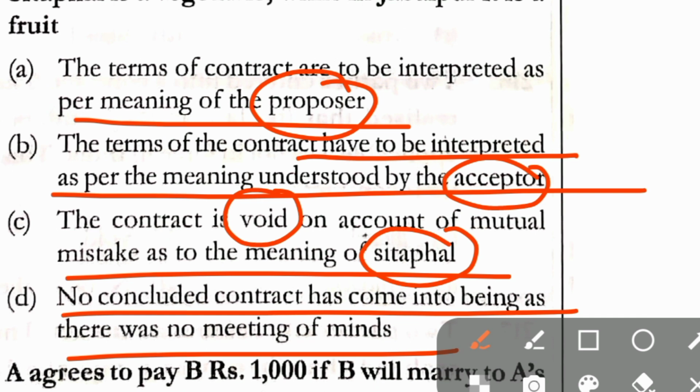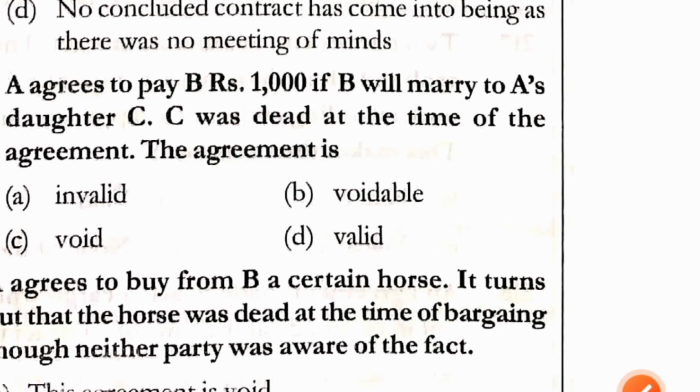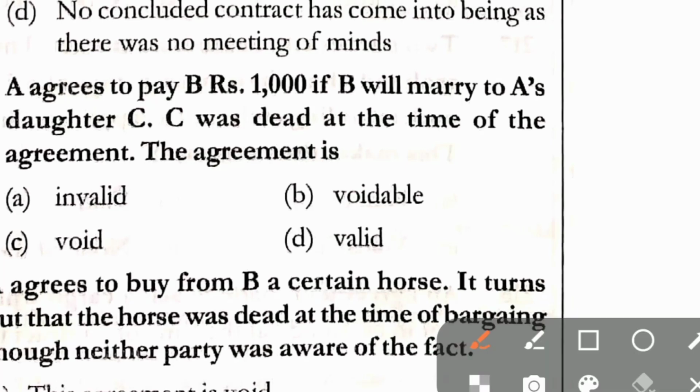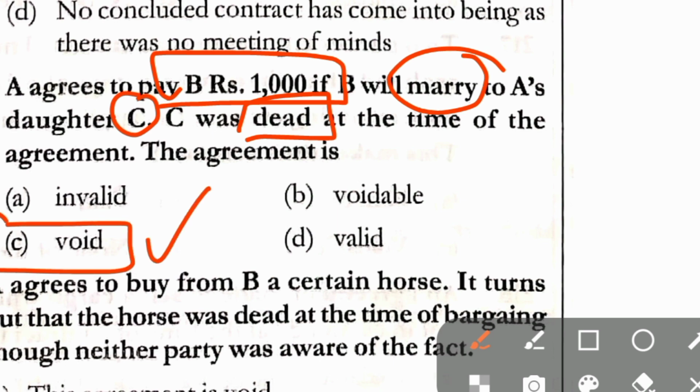Here in question number 222, correct answer is option C. The contract is void on account of mutual mistake as to the meaning of sitafal. Question number 223. A agrees to pay B rupees 1,000 if B will marry A's daughter C. C was dead at the time of the agreement. The agreement is invalid, voidable, void, valid. Correct answer is option C, that is void.